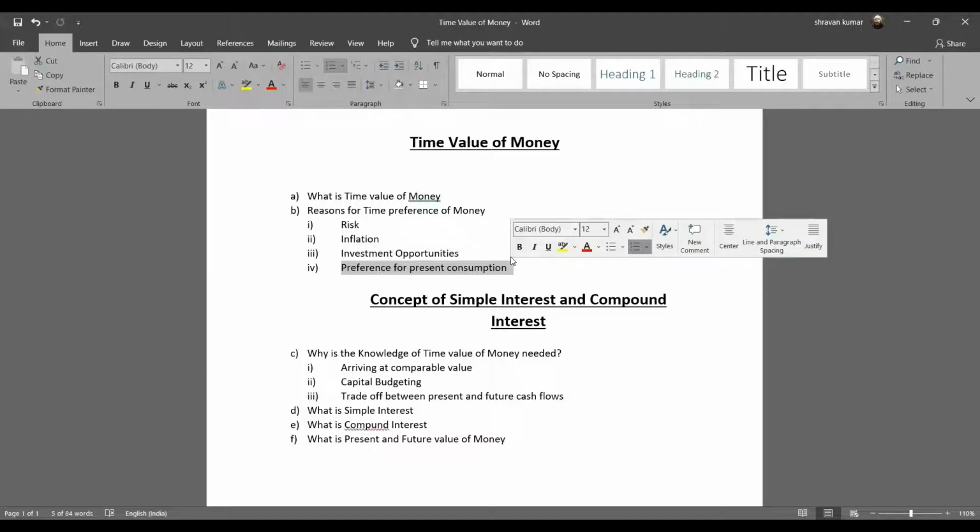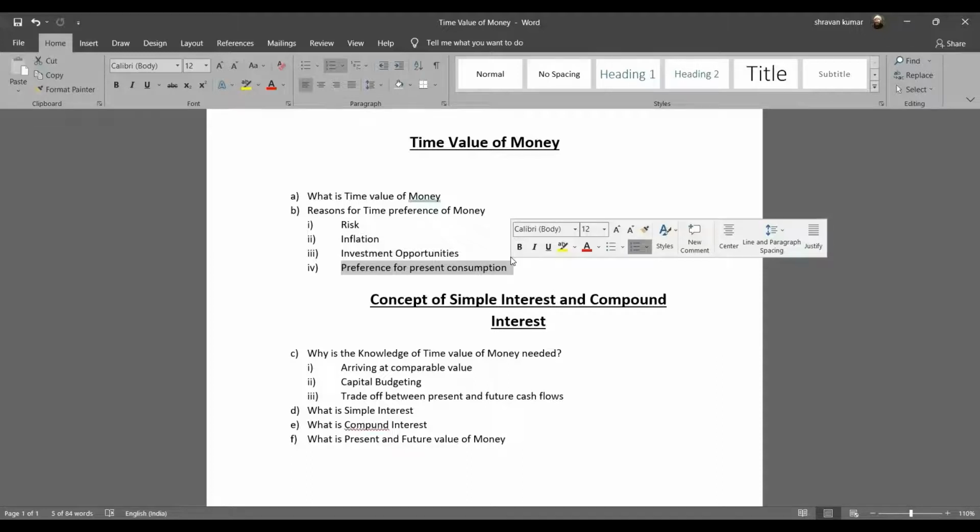Then comes the concept of net present value. I'm going to discount the cash flows. I'm going to have the sales figure, arrive at the profit after tax amount, and add back the depreciation, the non-cash expenses, and then arrive at the cash flow. What am I going to arrive at? I'm going to arrive at the cash flow for all the 15 years, the effective cash flow. And then this effective cash flow is discounted to the present value.